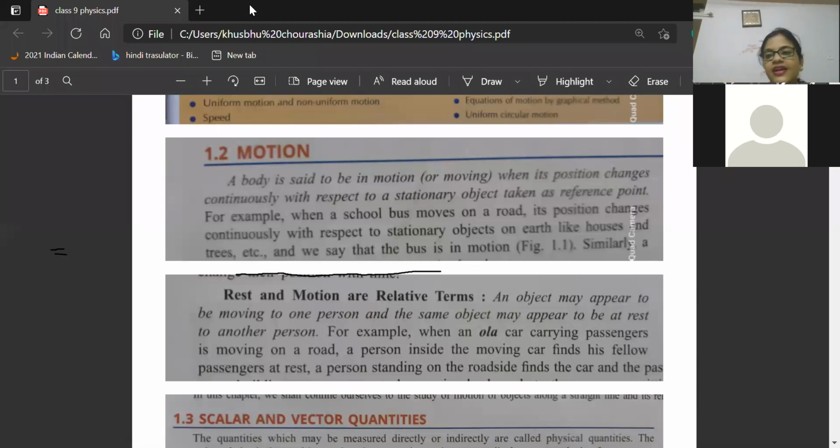Divyashri has given the correct answer that rest means when I'm not changing my position with respect to the surrounding, I will be called at rest. Right now, I'm sitting in one position. I'm teaching you. I'm literally at rest. Okay, Avinash, Divyashri. So bang on performance by all of you. You are telling the answers.